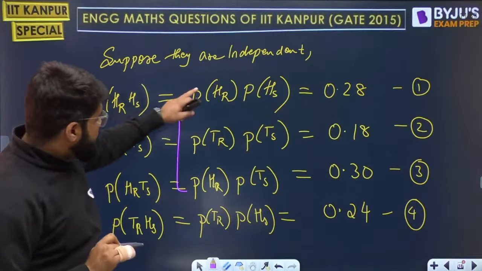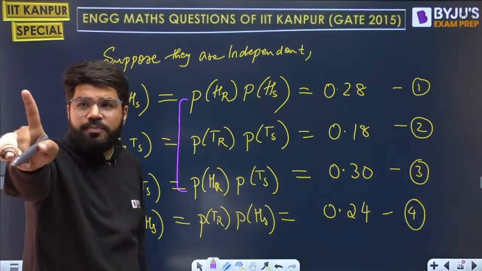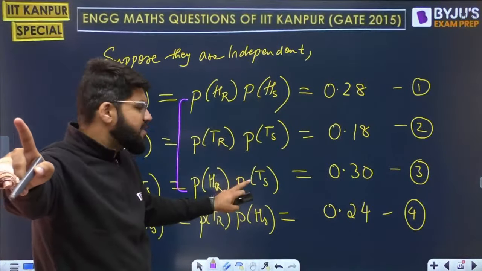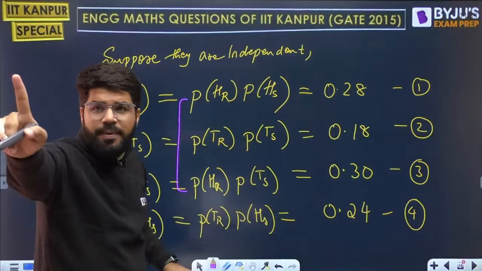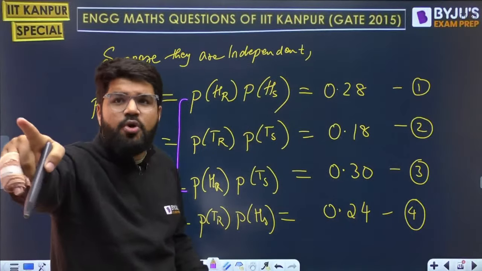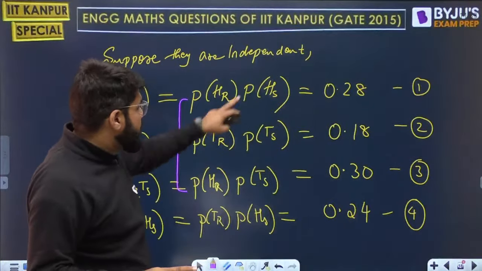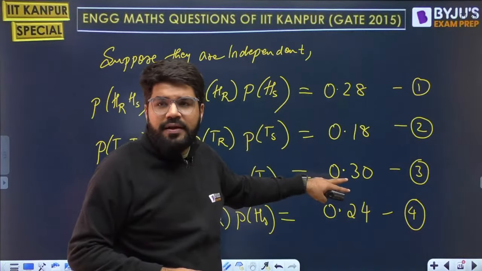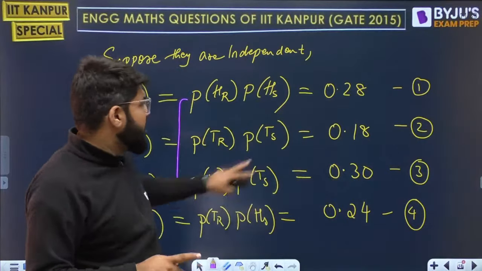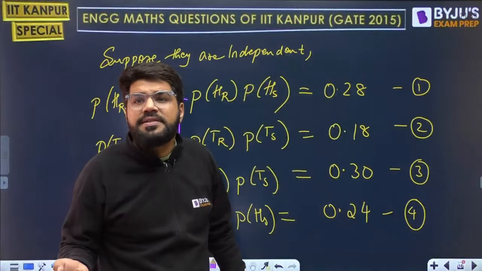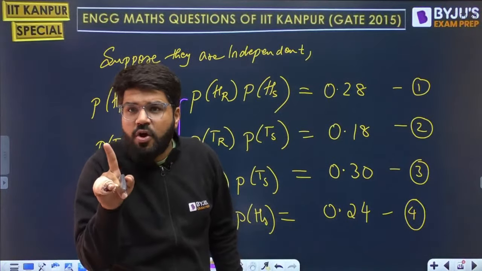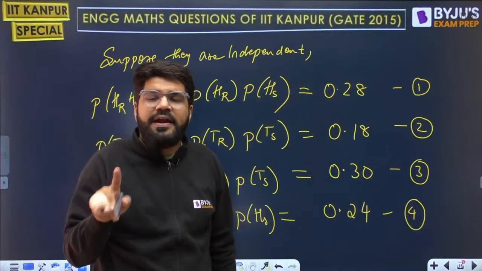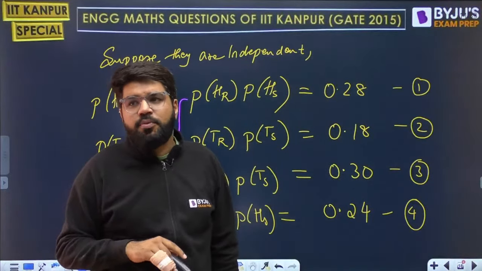When you add them, P of HS plus P of TS should always be 1. Head and tail on the same coin. HS is head on the S, TS is tail on the S. So the probability of HS plus TS will be 1 because it is head or tail of the same coin. So when you add them, you get P of HR is equal to 0.58. Are you getting it? P of HR equals 0.58. That means the coin is not fair, because for a fair coin, the probability of head and tail is 0.5 each.